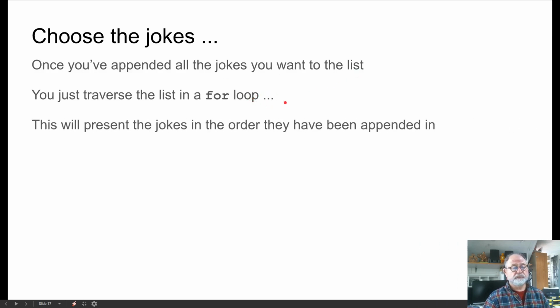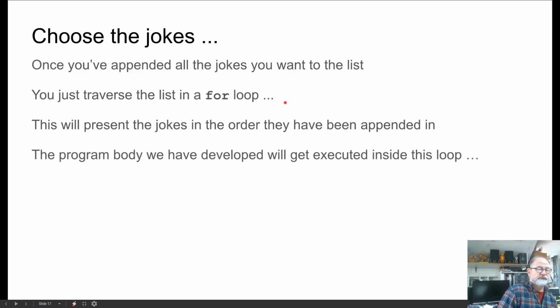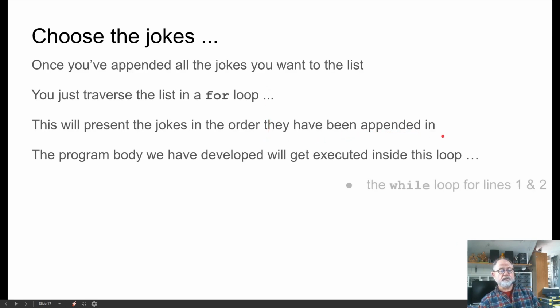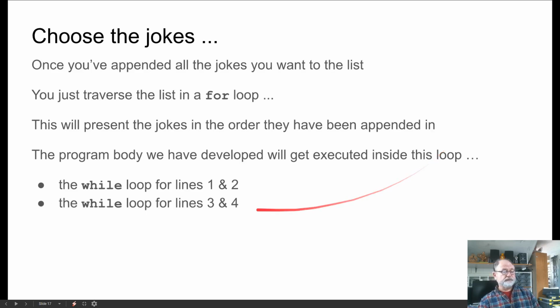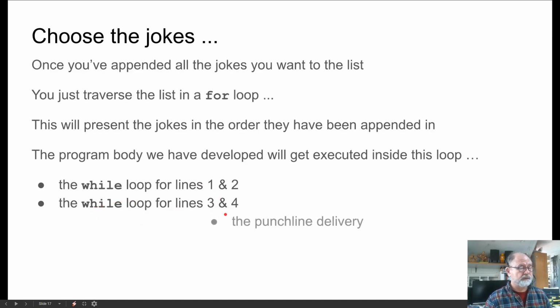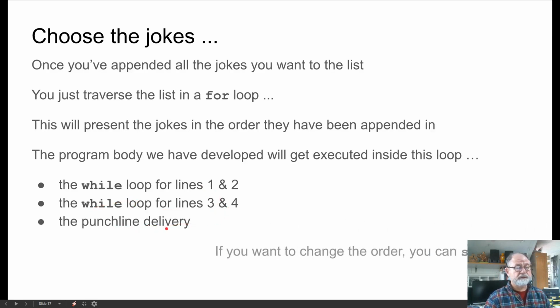So for joke in jokes. And this will present the jokes in the order they've been appended, and the program body will get executed inside this loop. So we have the while loop that calls the prompt response, we have a while loop that calls prompt response, then we deliver the punchline.